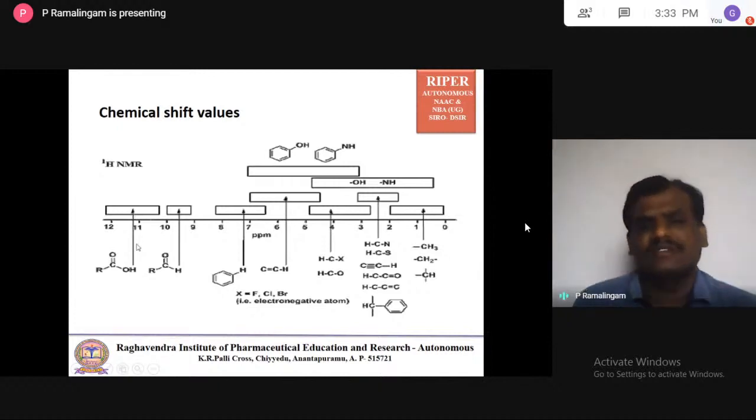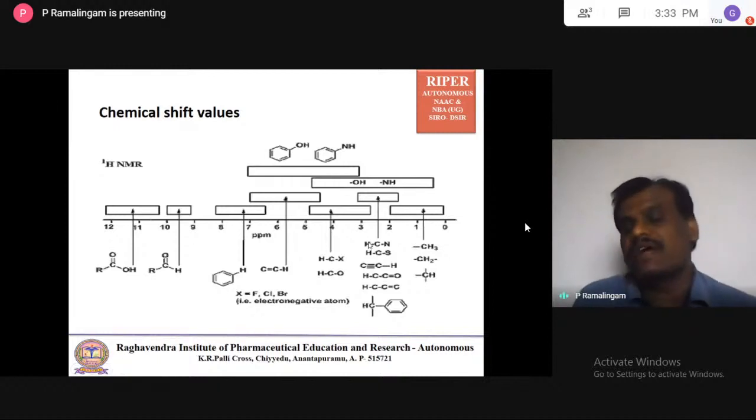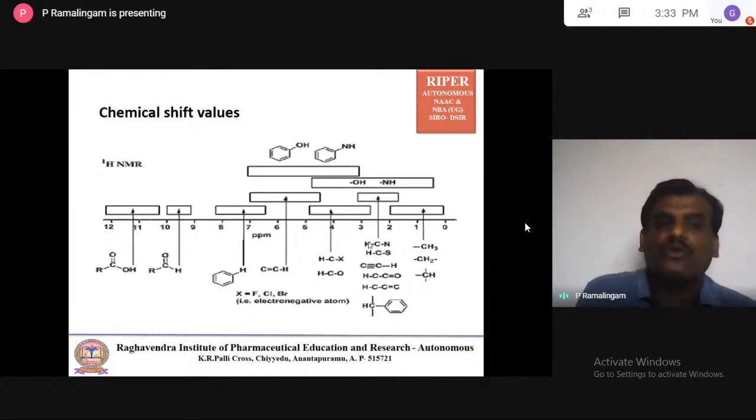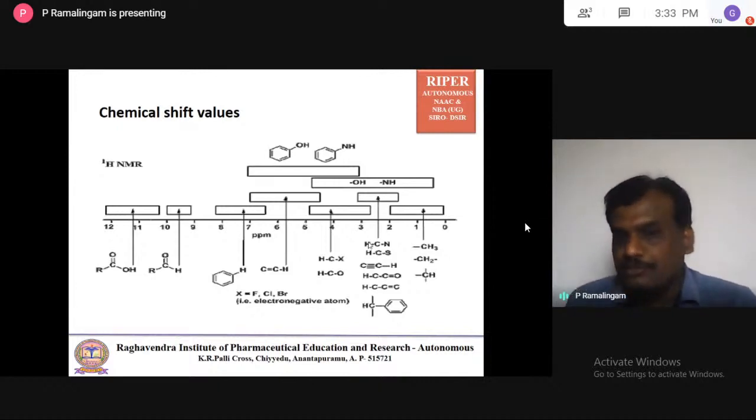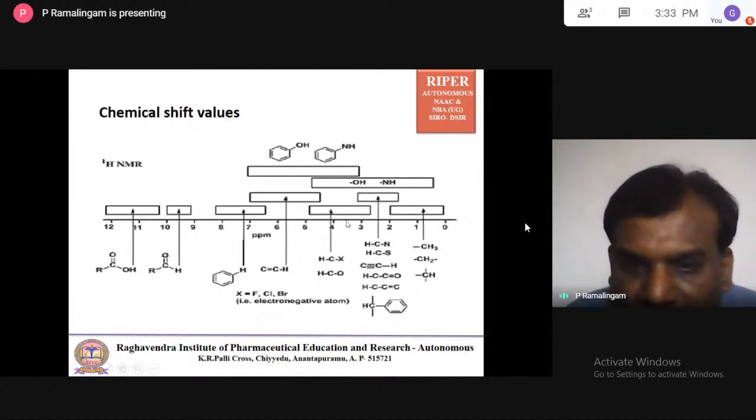So here what you can see is nothing but the shift, called shifting. You just see that the proton environment is with electronegative atoms. If your proton environment is electronegative, or your proton environment is more of unsaturation, the value is moving away. Here it's sp3 hybridized and there are no electronegative elements, so the values are very close to TMS. Once you start introducing a double bond, triple bond or electronegative element, it all moves this side.